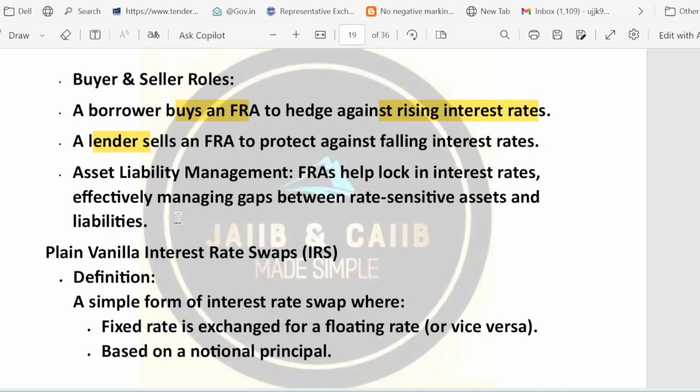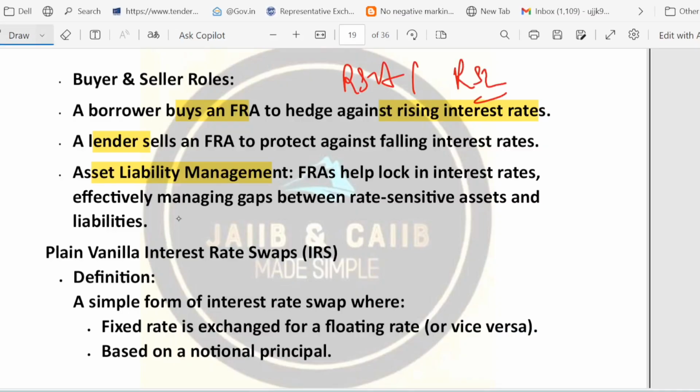Okay. So FRA also helps in asset liability management. How does it help? Banks and companies can lock in interest rates to manage the mismatch between their rate sensitive assets and liabilities. Banks have some assets that are quite rate sensitive, and some liabilities that are rate sensitive with reference to the interest rate. So there is a mismatch, and basically they make sure that what they earn and what they pay is predictable.